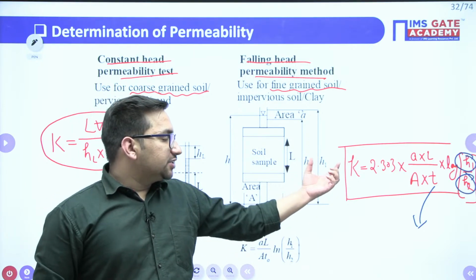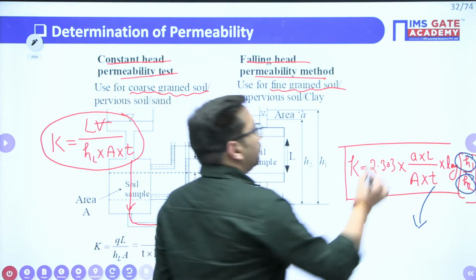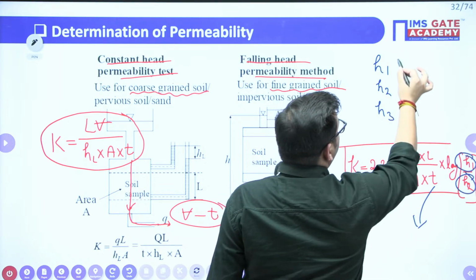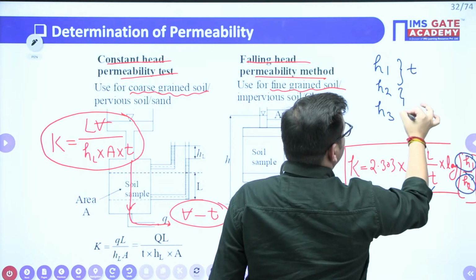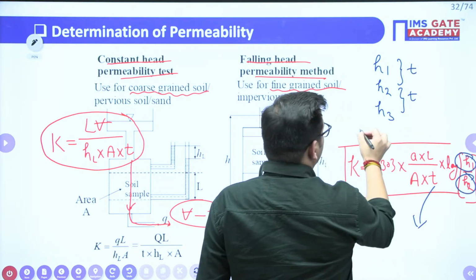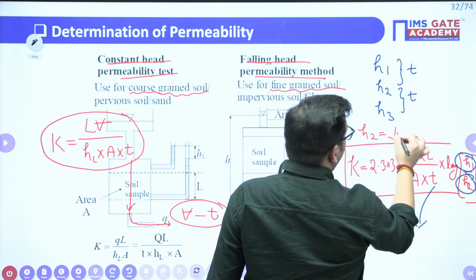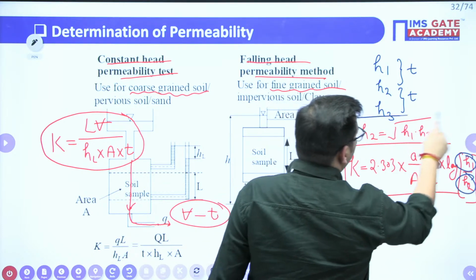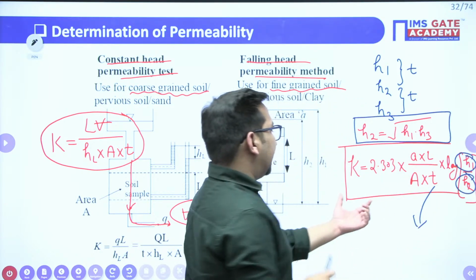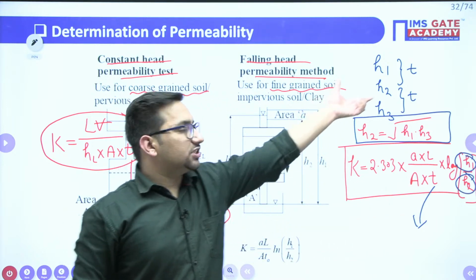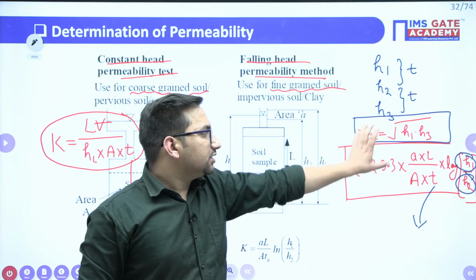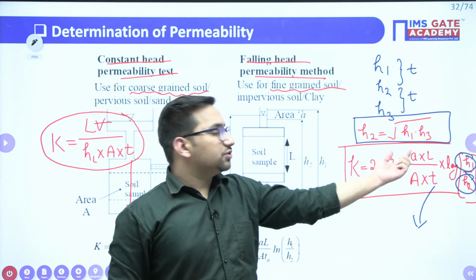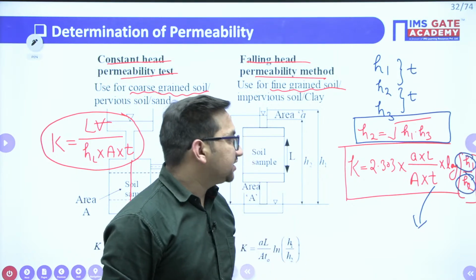If you are conducting this particular test, you get the H1, H2 and H3 values in the same time T. So there is one relation that H2 is equal to under root of H1 into H3. H2 is equal to under root of H1 into H3. You can derive it from here also, as in both the cases permeability will be the same, but just to get a quick response, you can remember this formula also, right? So the middle value is equal to under root of H1 into H3, clear?